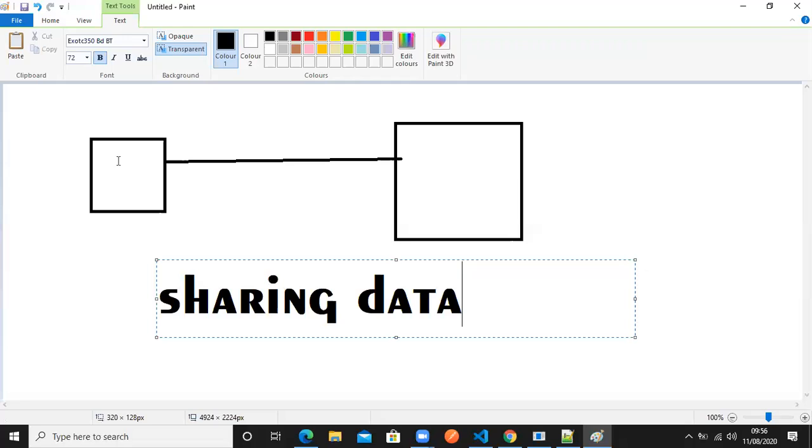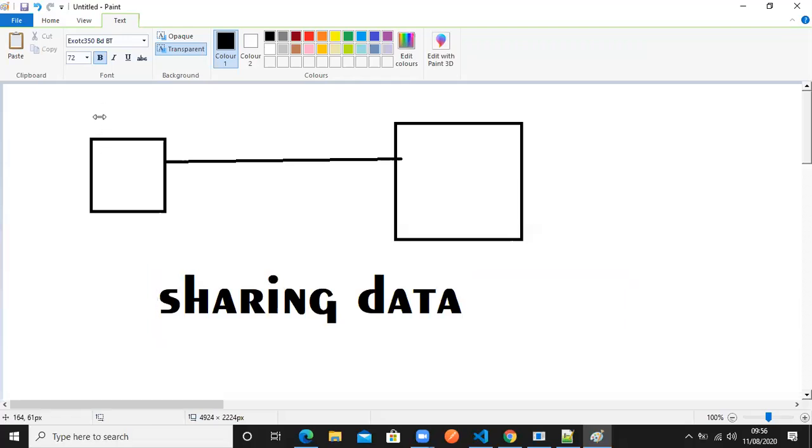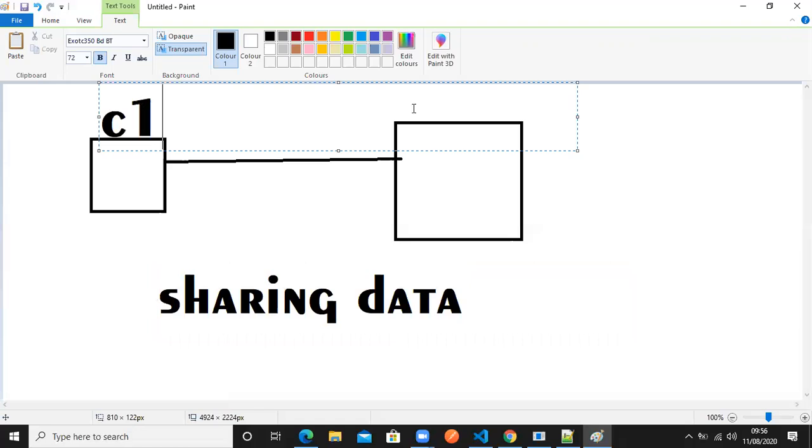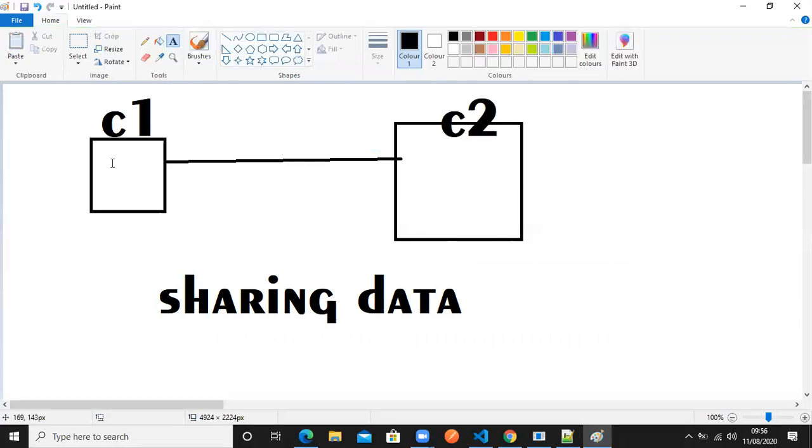For example, I have computer one here, and I have computer two here. These two computers can share the data between them. That means computer one can send the data to computer two, as well as computer two can send the data to computer one. That's what it is.